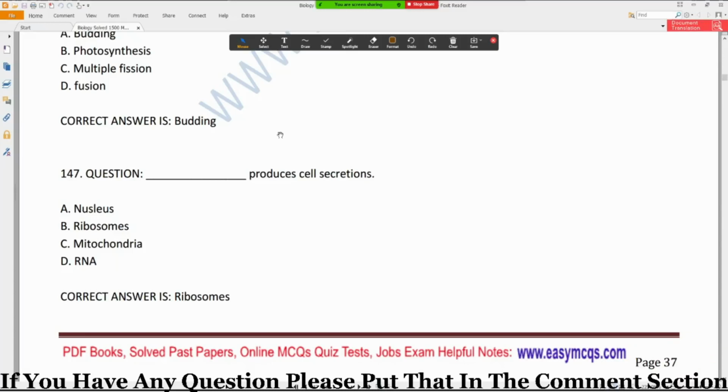So if we move toward the option B, ribosome. Ribosome is the structure which can help in the formation of protein. And ribosome, when attached to the endoplasmic reticulum, we call it rough endoplasmic reticulum, and they help in the synthesis of protein.